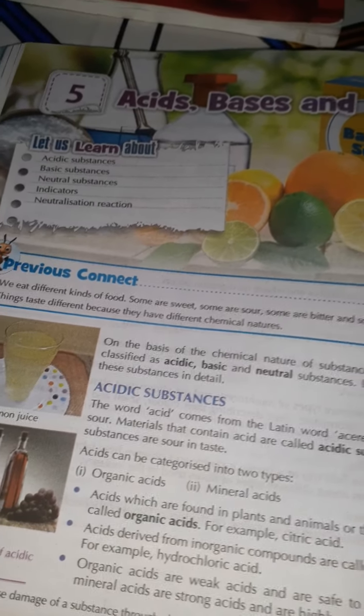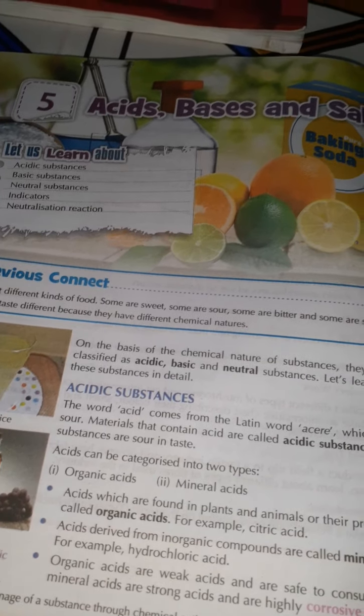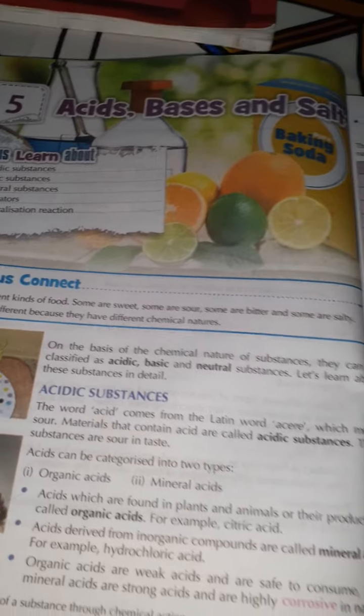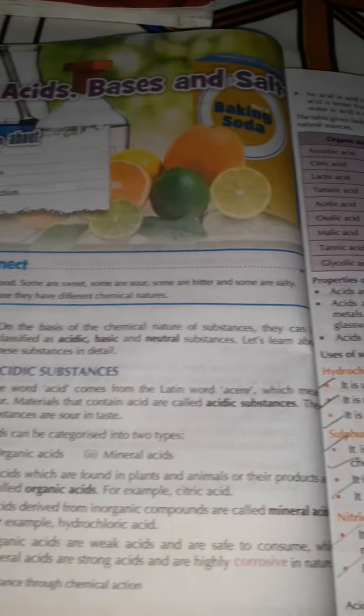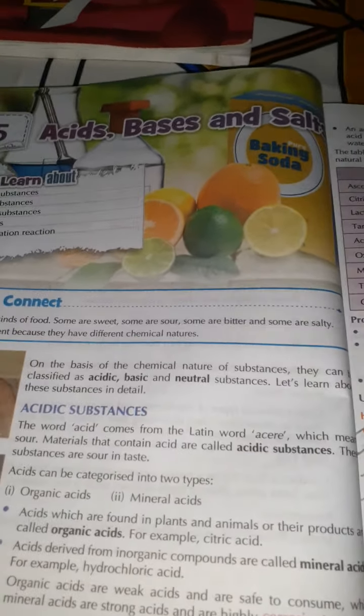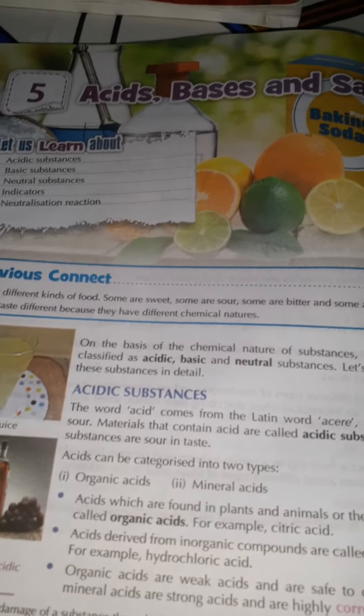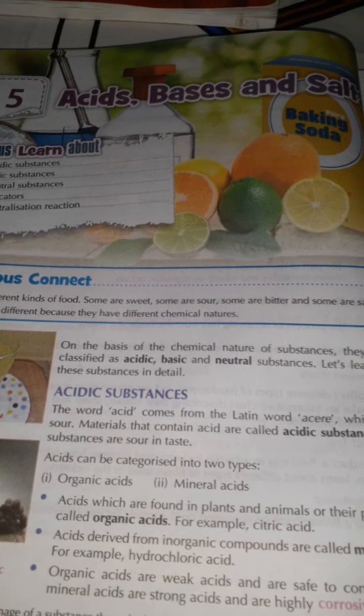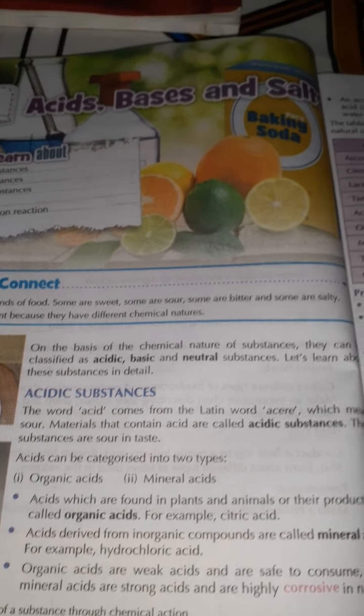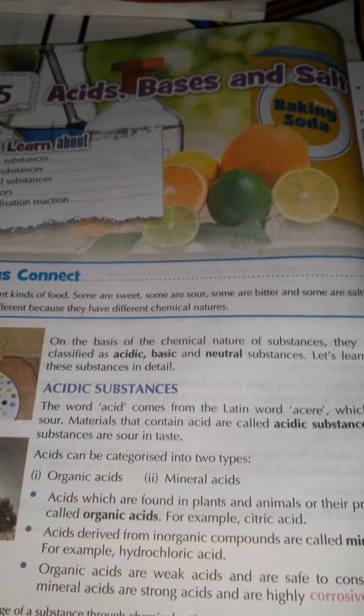What are acidic substances? Materials that contain acid are known as acidic substances. These substances are sour in taste. Acids can be categorized into two types. What are they? Organic acids and mineral acids.